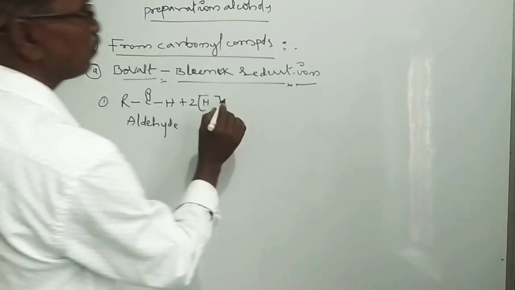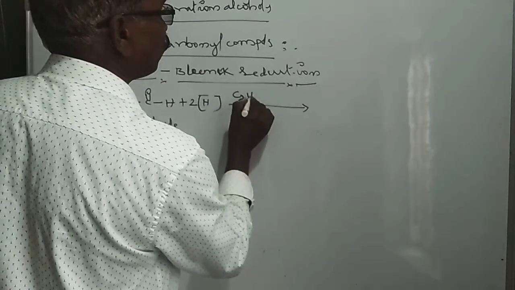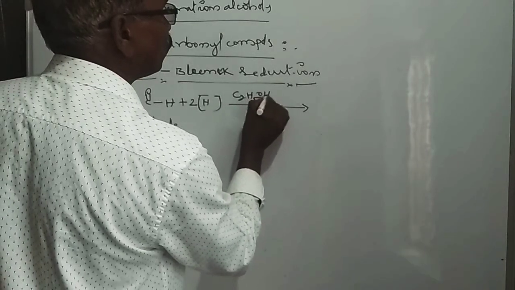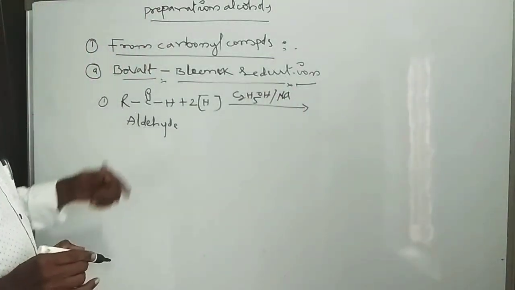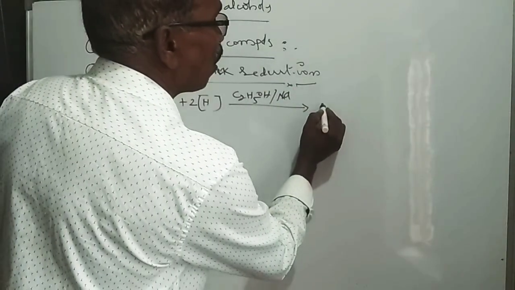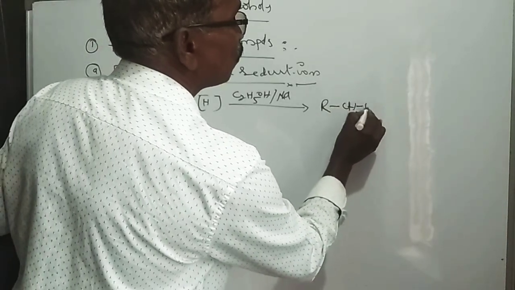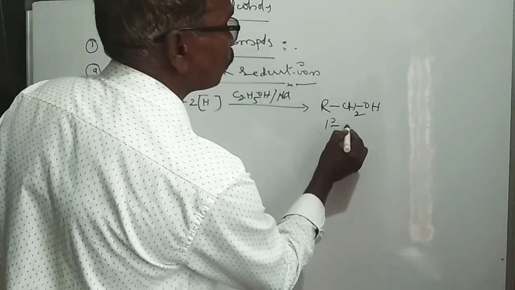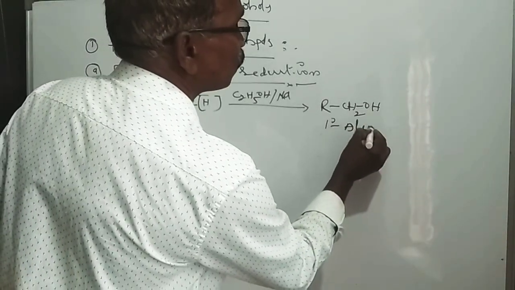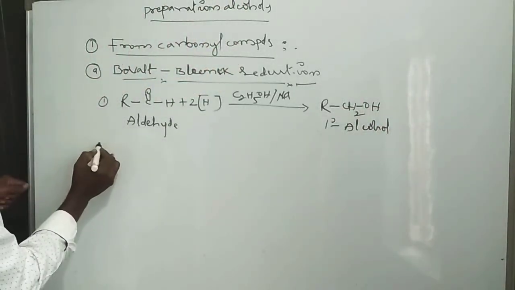On reduction in presence of C2H5OH and sodium, we form primary alcohols, that is RCH2OH. That is a primary alcohol. Alcohol is formed.